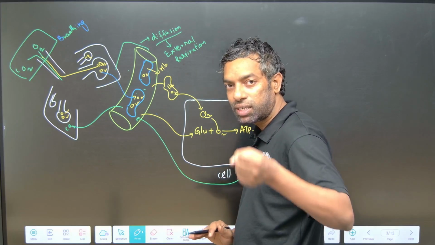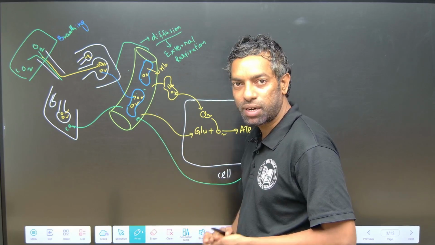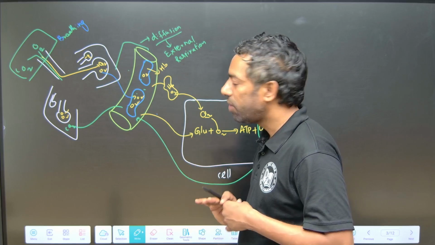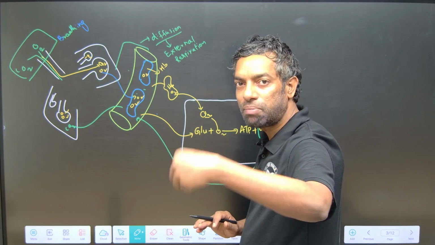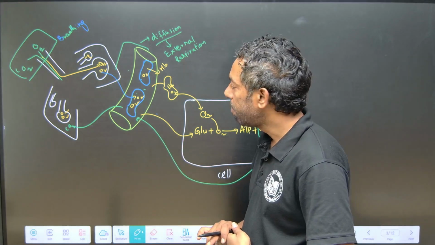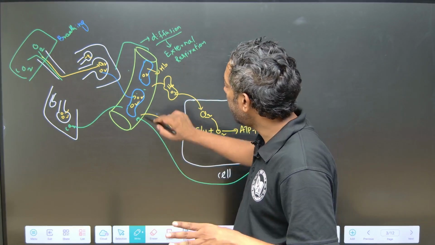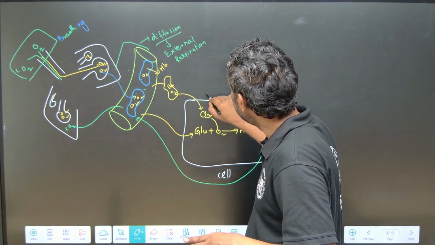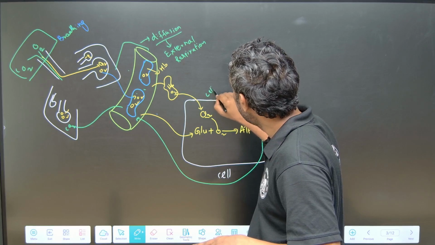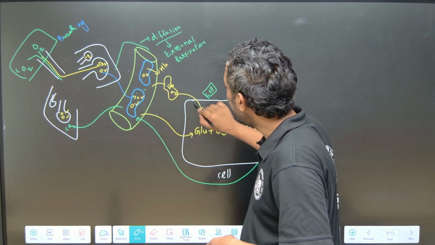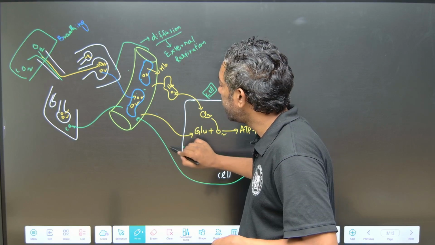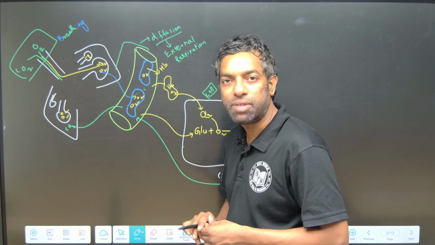Once oxygen reaches the blood from the alveoli and carbon dioxide exits from the blood to the alveoli, from the blood they reach the cell. Oxygen reaches the cell and carbon dioxide exits from the cell.